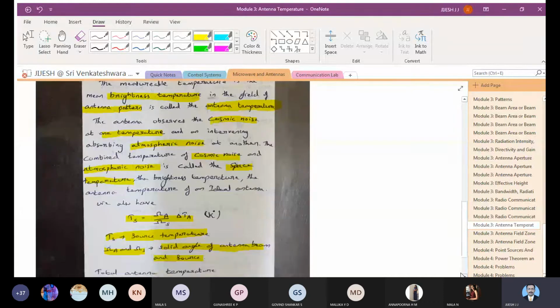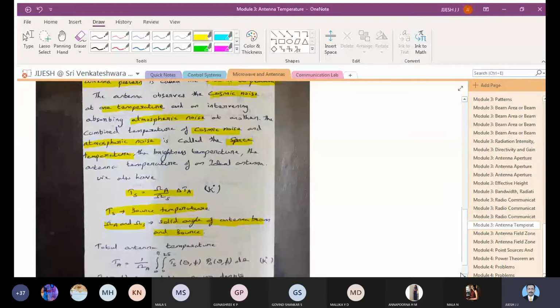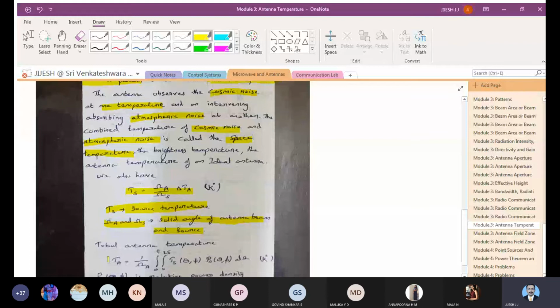The total antenna temperature can be measured using the equation that you can see here. Ta is equal to 1 by omega A integral of 0 to pi, integral of 0 to 2 pi, Ts theta phi Pn theta phi d omega. You know this d omega is sin theta d theta d phi.